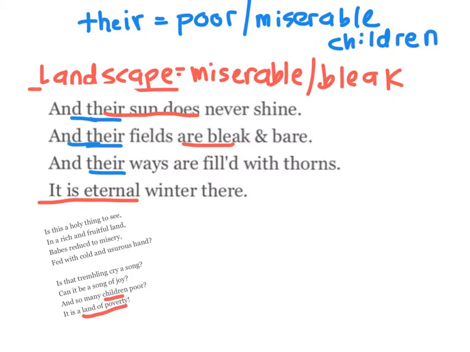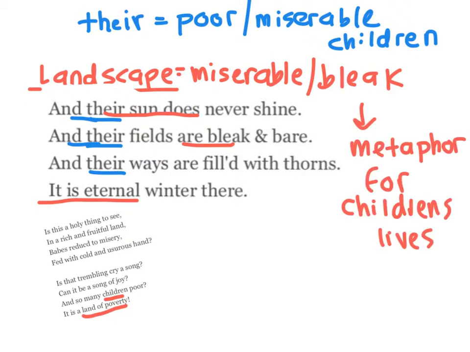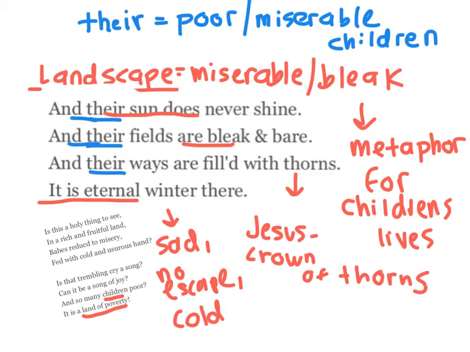Remembering earlier in the poem where we talked about this land of poverty these children live in, this land of poverty is this landscape that's being talked about here, where these poor and miserable children are living. It's also important to look at words and think if they have connotations. So here the word thorns, because we were talking about the church earlier, and also because we're talking about Holy Thursday, the thorns could be associated with Jesus. And also this eternal winter phrase refers to this kind of sad, cold landscape, and how the eternal represents that there's really no escape and that it's there for their lives.